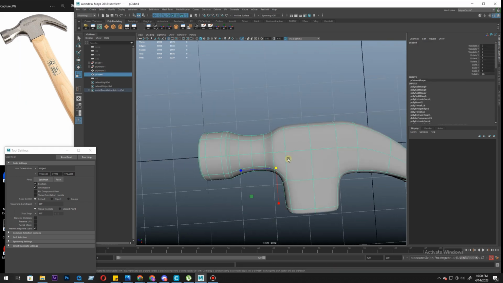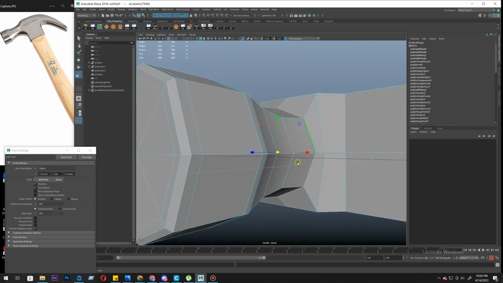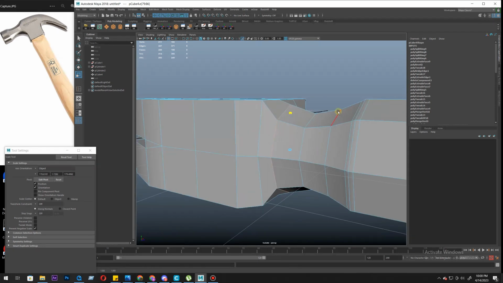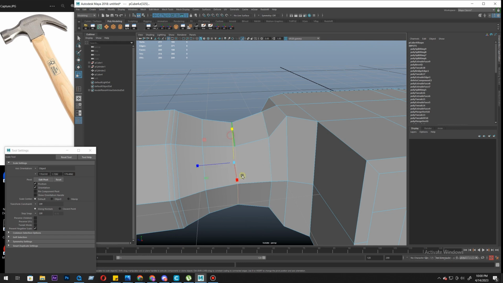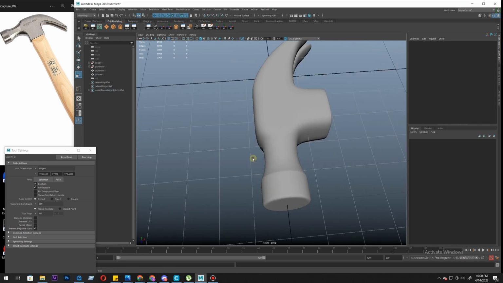Okay, this is good so far. We need to scale it a little in this direction. This one too, maybe this one too. Okay.